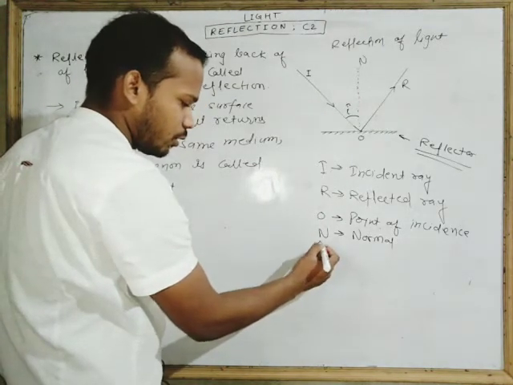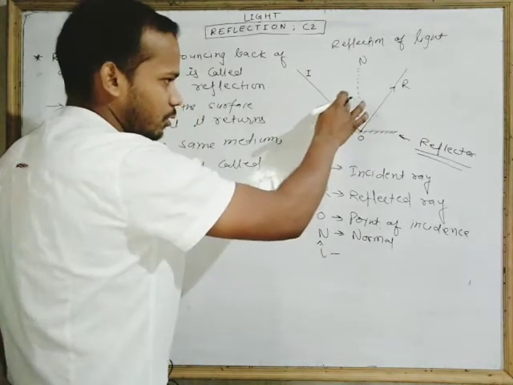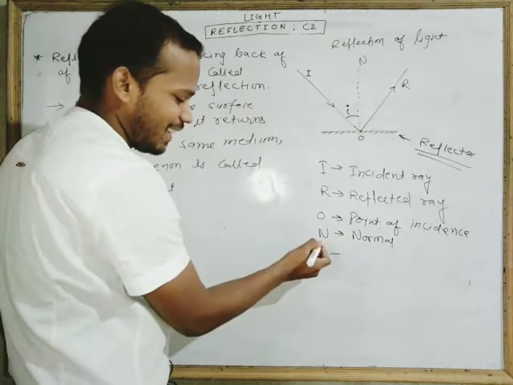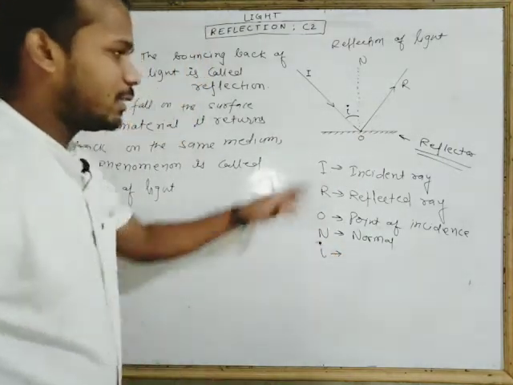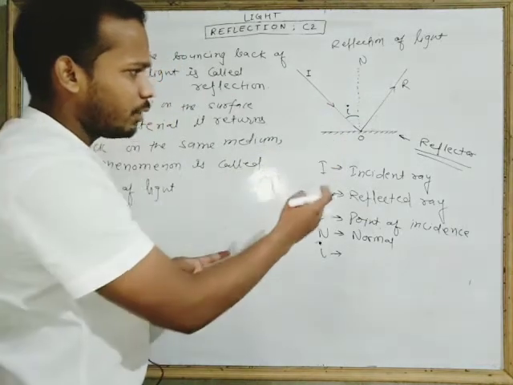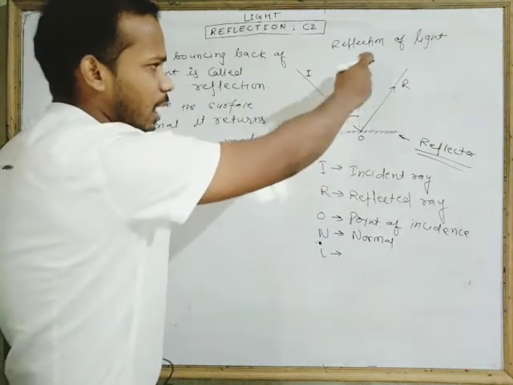This I is not a cap, it is only I. I had assumed it was the I cap. Okay, then this small i is the angle between the incident ray and the normal.